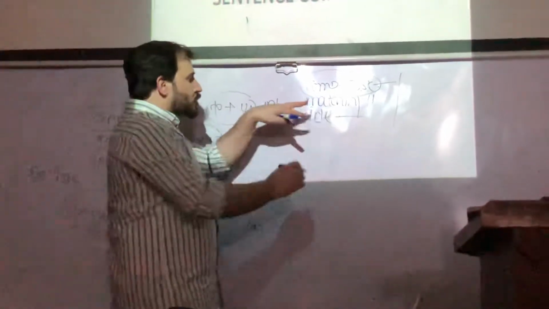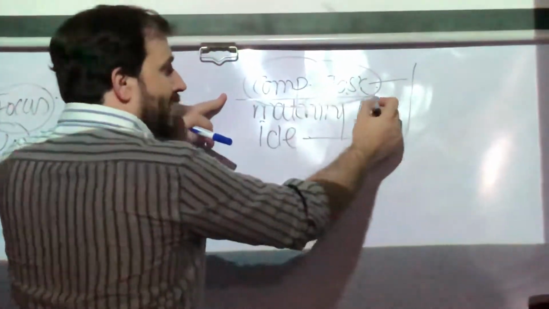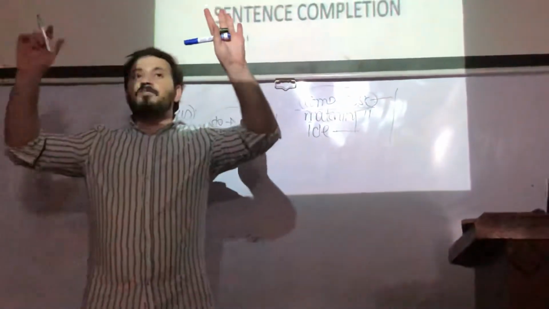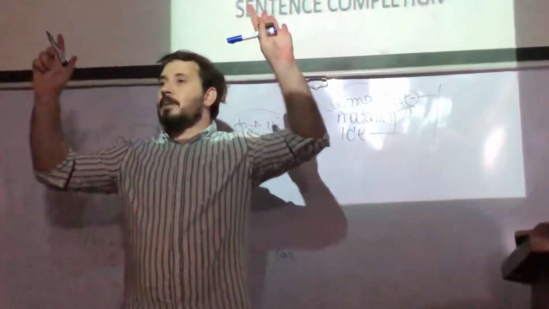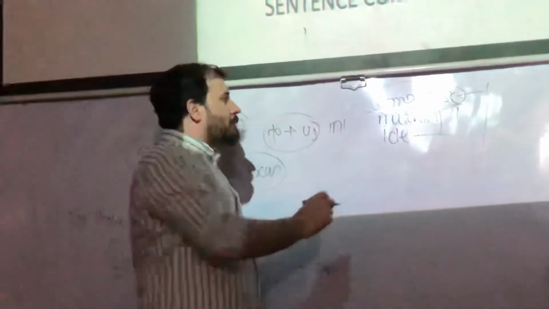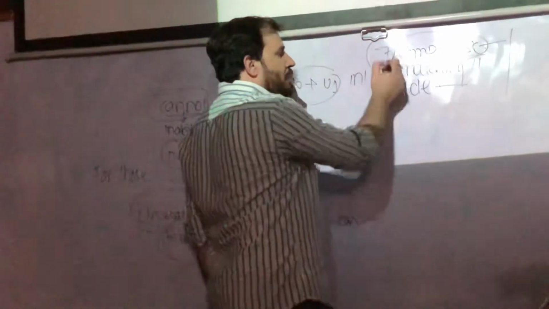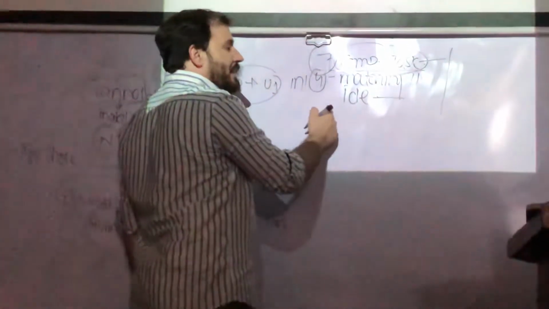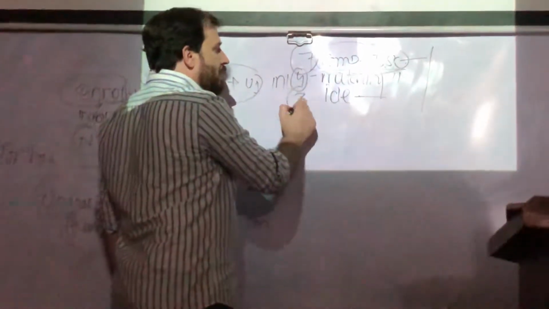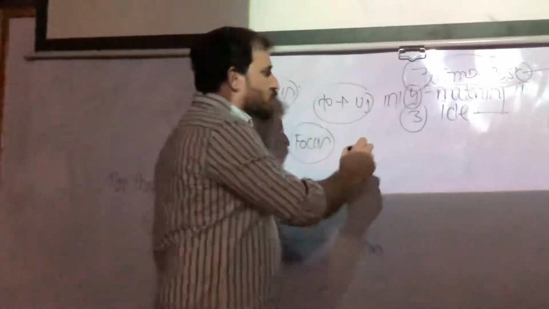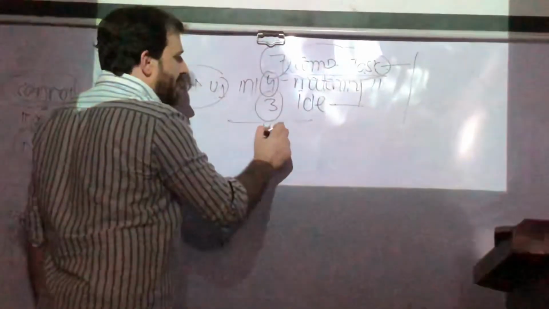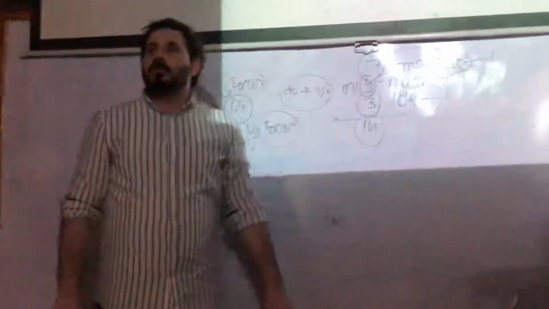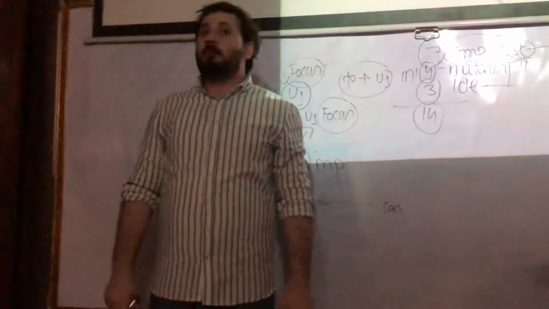So now, first of all, we have started with your completion task. In the completion task, there are 7 different types of questions. How many types of questions? 7. Then in the matching task, we have 4. And then in the identification task, we will have 3 types of questions. So the total number of questions we can expect in our reading part is how many? There are 14 different types of questions.